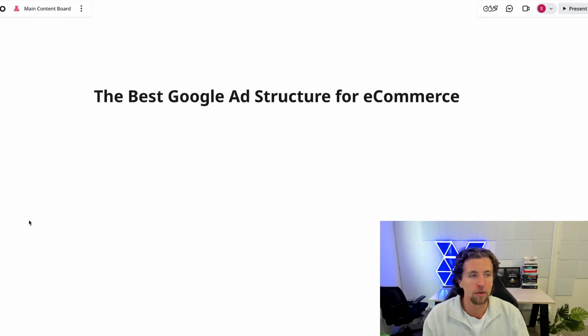Here is the best Google ad structure for e-commerce in 2025. Now, how Google differs from Meta is that there isn't just one structure that fits all. We can't just make a video that says, hey, if you're at this spend, do this. If you're at this spend, do this. And if you're at this spend, do this.